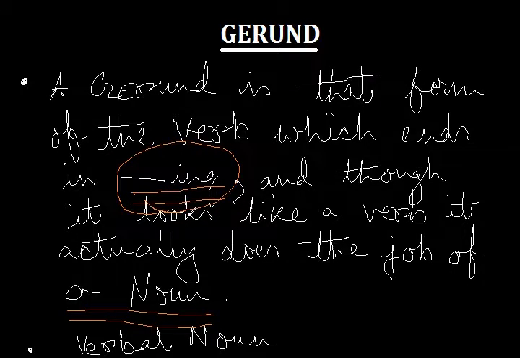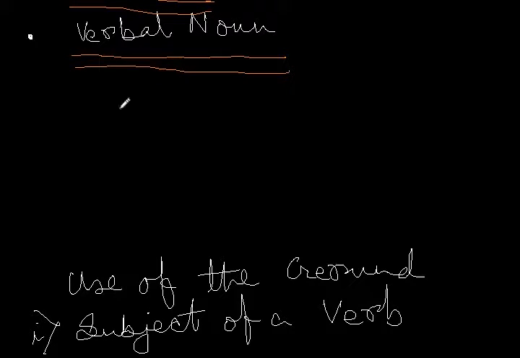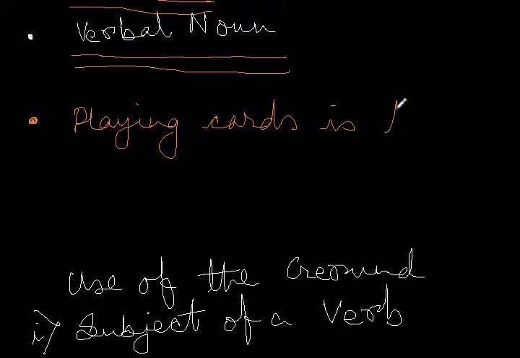Now let us take a few examples of gerunds. Playing cards is his obsession.